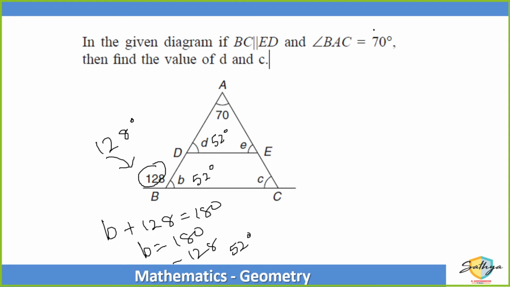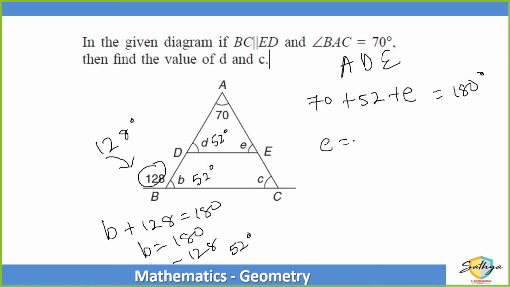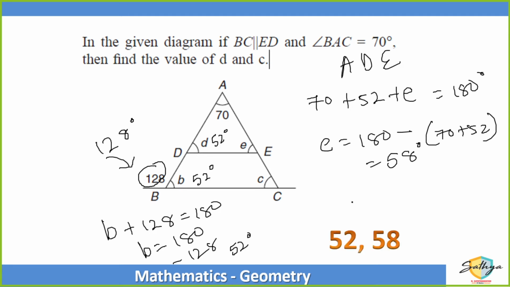And in triangle ADE, 70 plus 52 plus E is equal to 180 degrees. So E is equal to 180 minus 70 and 52. So that calculation brings us to 58 degrees. So measure angle D is 52. Measure angle E is 58.